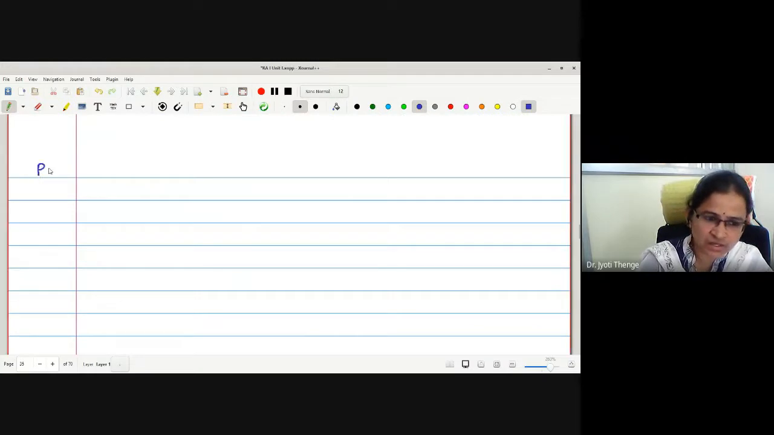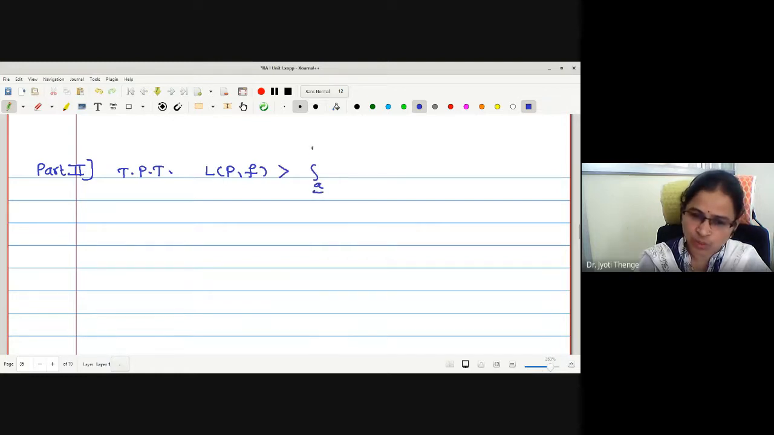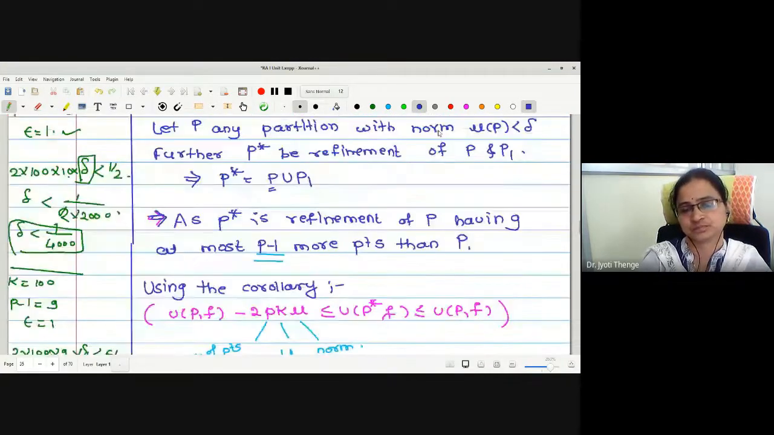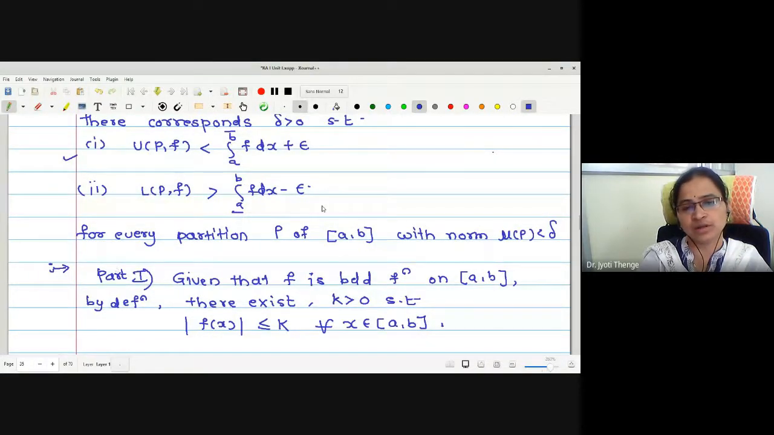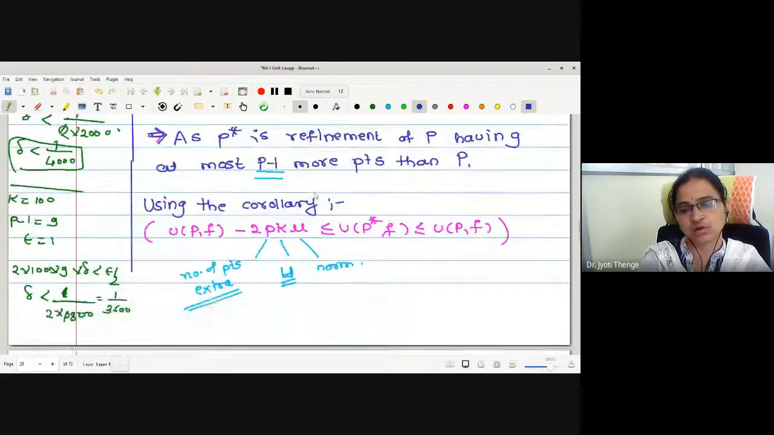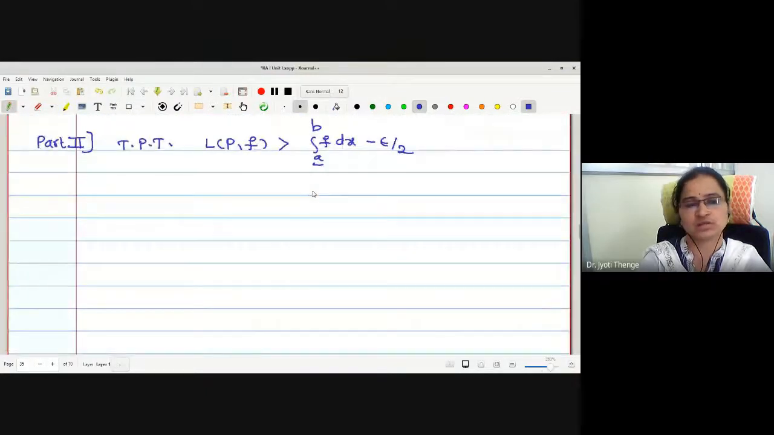Let me start the same proof for the second part. What we wanted to prove in the second part: lower sum is strictly greater than lower integral minus epsilon by 2. Correct, no? Check. Lower sum greater than lower integral minus epsilon. I think I have written epsilon by 2. No? This is epsilon. Okay? This is what we wanted to prove.